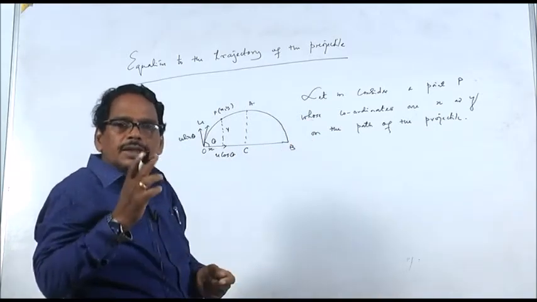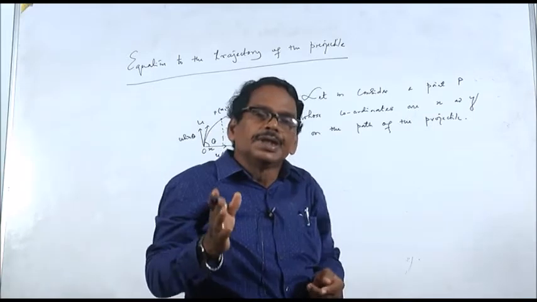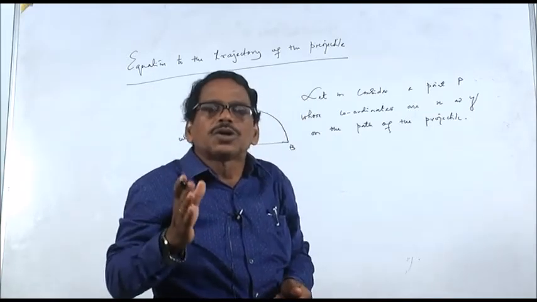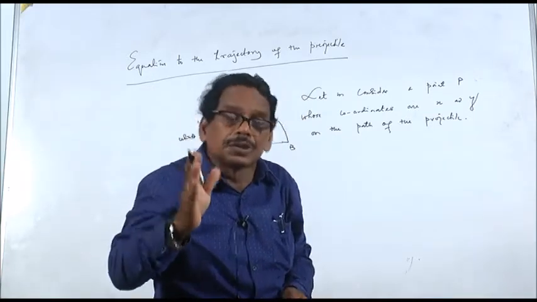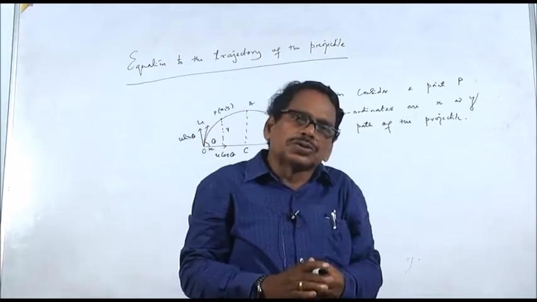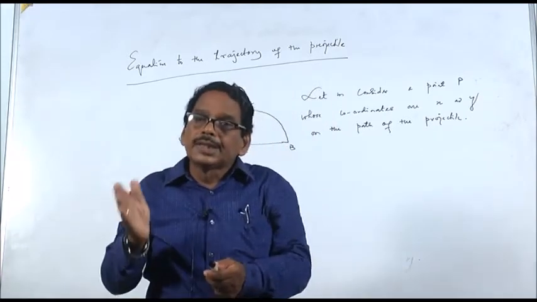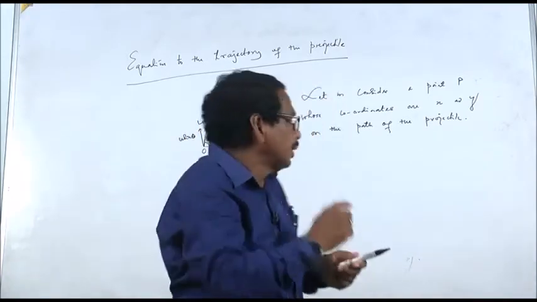Suppose the projectile reaches the point P t seconds after the instant of projection. From the instant of projection, suppose the projectile has taken t seconds to reach the point P.